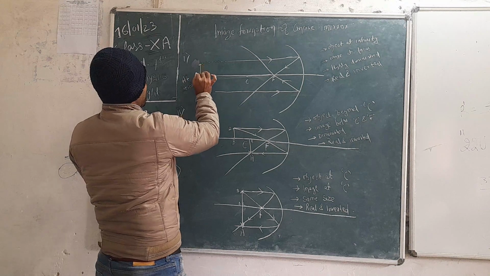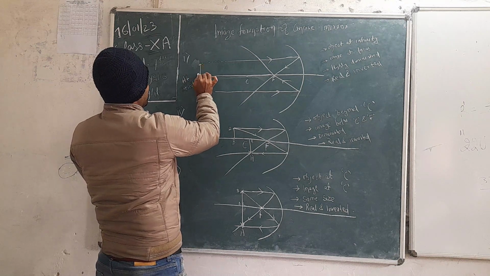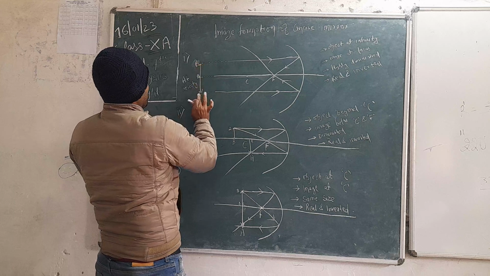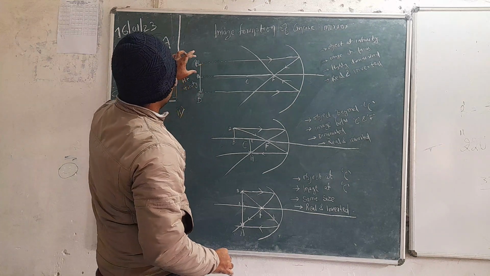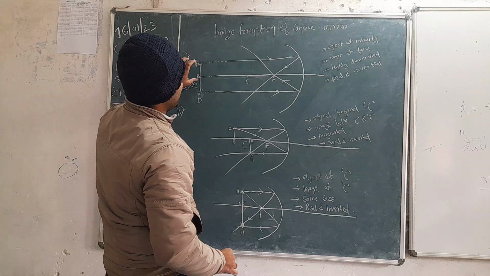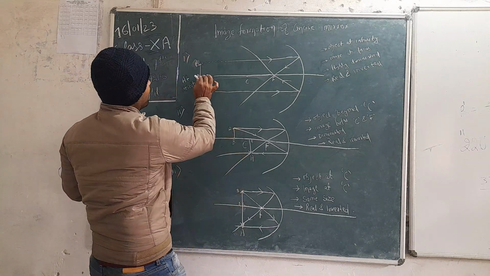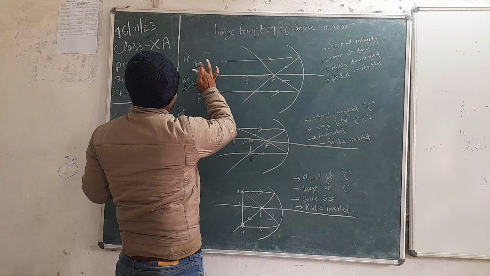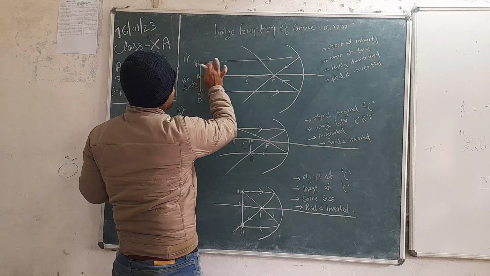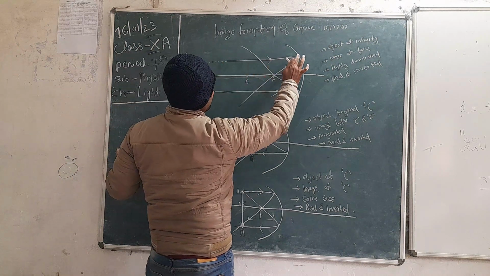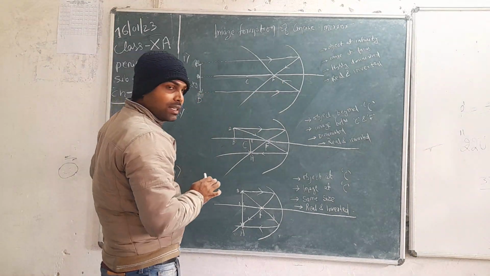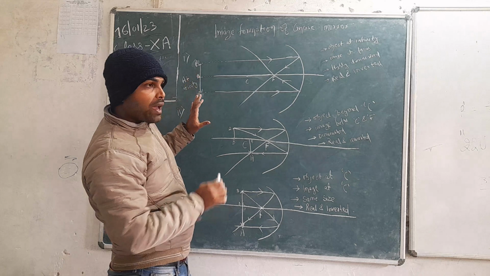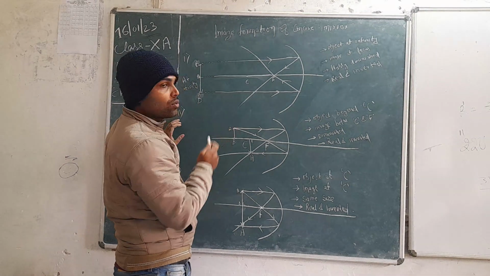If the object is kept at infinity, then the ray coming from this object will be going parallel to the principal axis and it will be passing through focus. मैंने already पहले बताया है कि if a ray is parallel to principal axis, it will pass through focus.